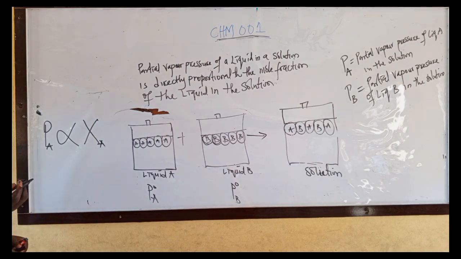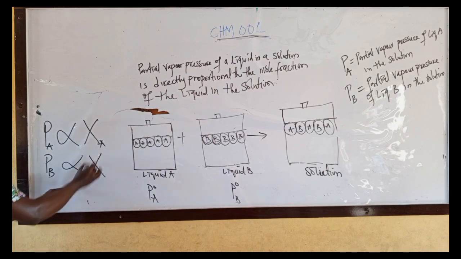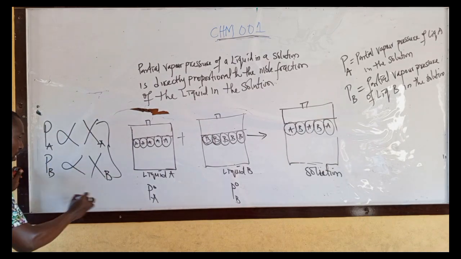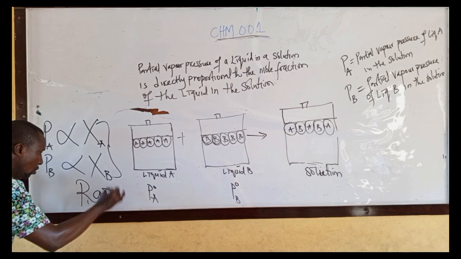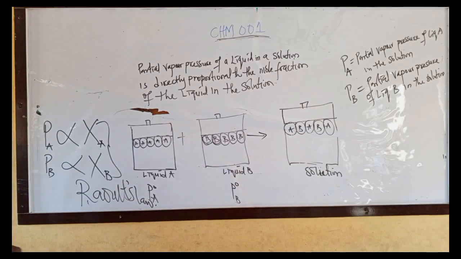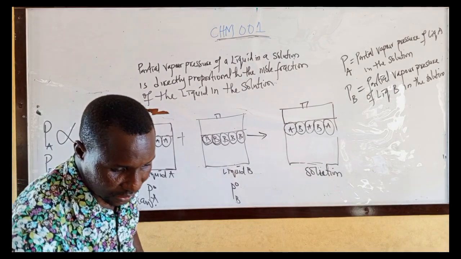I can likewise say the partial vapor pressure of liquid B is directly proportional to the mole fraction of liquid B in the solution. This is what Raoult's law is saying. You can pause the video and write it. That is Raoult's law.